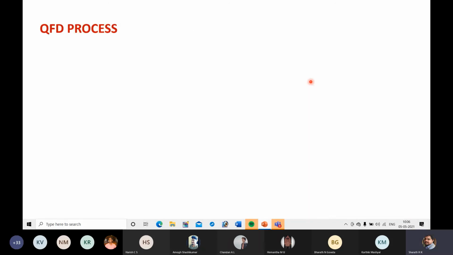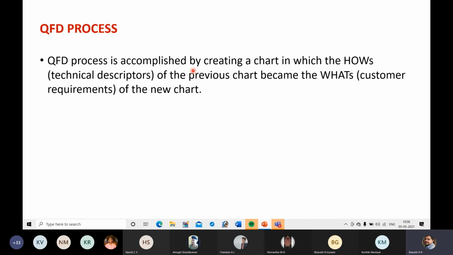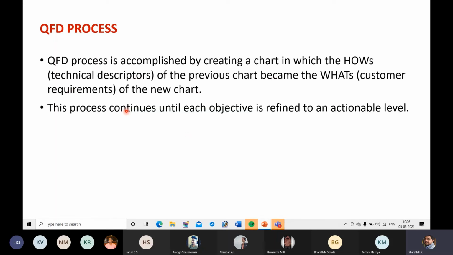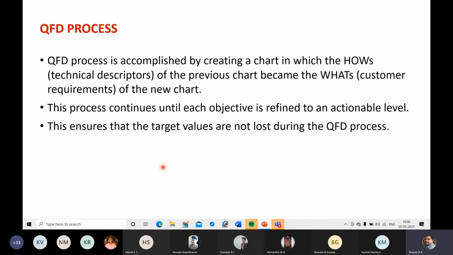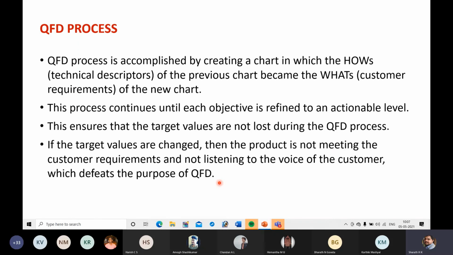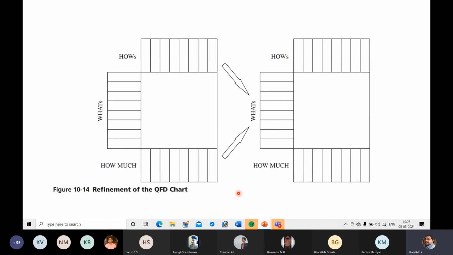Next, the QFD process. The QFD process is accomplished by creating a chart in which the technical descriptors of the previous chart become the customer requirements of the new chart. This process continues until each objective is refined to an actionable level. This ensures that the target values are not lost during the QFD process. If the target values are changed, then the product is not meeting the customer requirements and not listening to the voice of the customer, which defeats the purpose of quality function deployment. So this is how the QFD process will be performed.